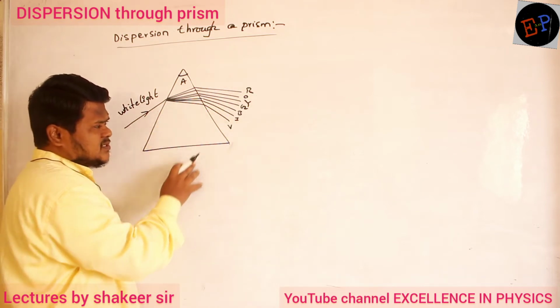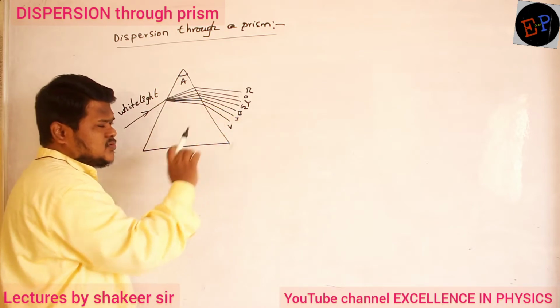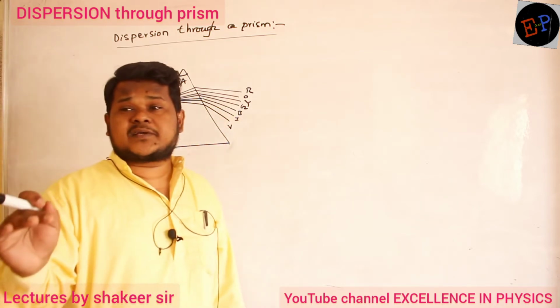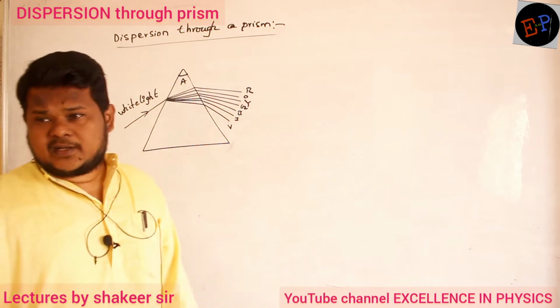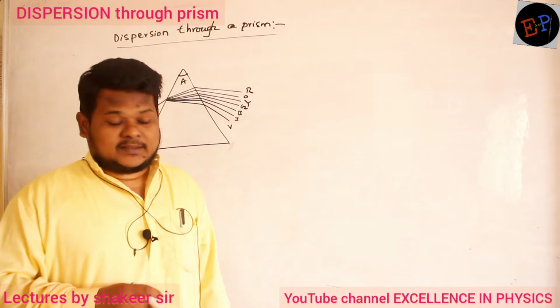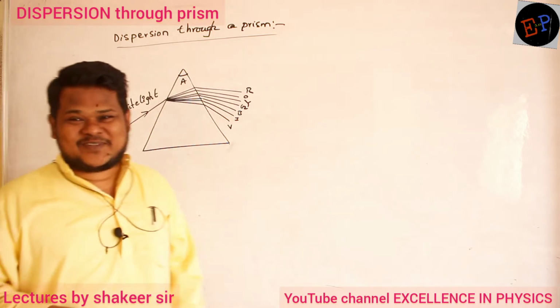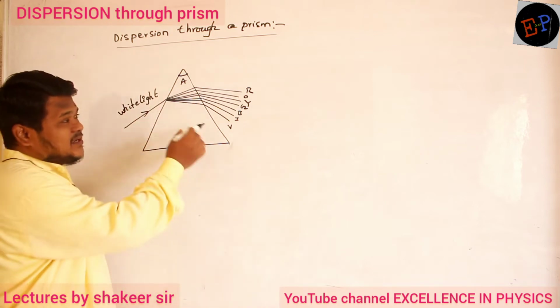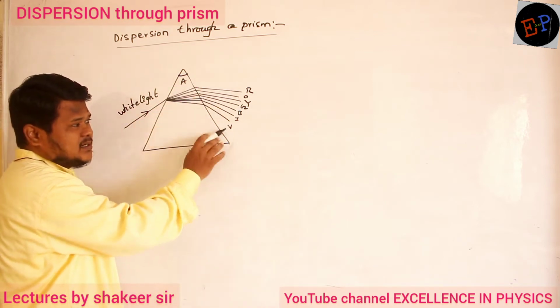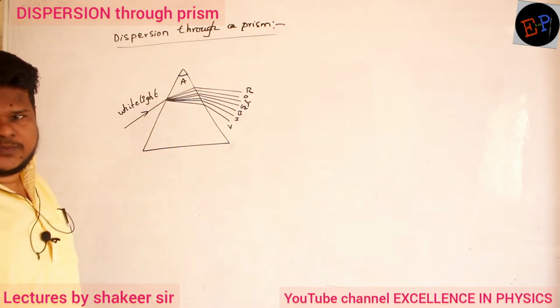See, one point which I can observe here is that out of all these 7 colors, whose angle of deviation is maximum? Can you see? Angle of deviation is maximum for which color? For violet color, angle of deviation is maximum. This is the color which has bent maximum. So for this one, angle of deviation will be maximum. Are you able to understand?